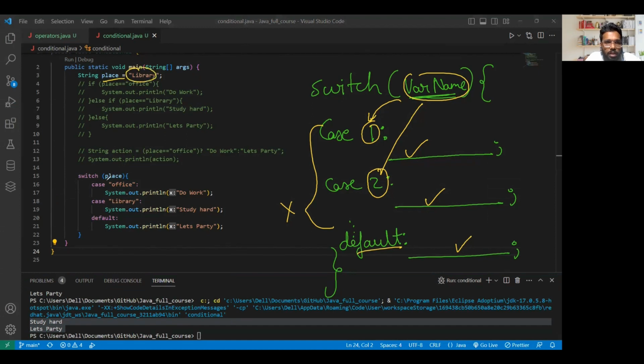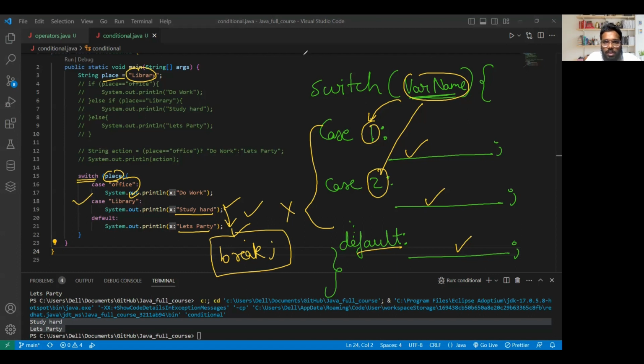So when it comes here, place is library, so this condition is true. Below this, whatever is the work, everything will be done. So study hard it will do, then afterward let's party is there, that also it will do. So to stop this, we'll use the statement named break. This is used to stop or to come out from switch.